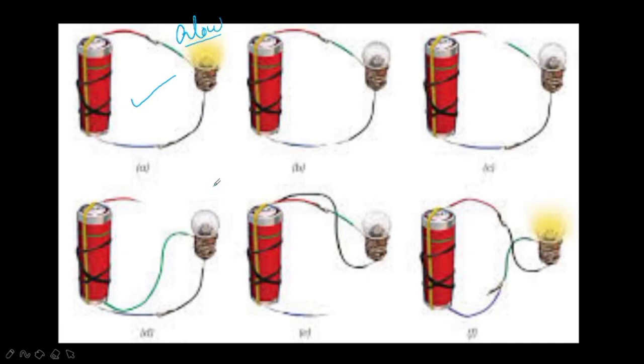Next, whenever we break the circuit, see, this is a complete circuit. Whenever I break one wire, that is here blue and black, the bulb does not glow. Then in the next trial, join this blue and black wire, then cut the red and green. Now can you see the glowing of the bulb? No, right? Here the bulb is not glowing.